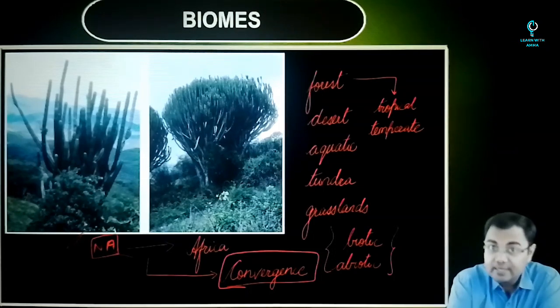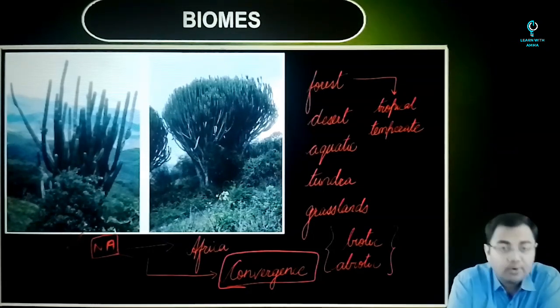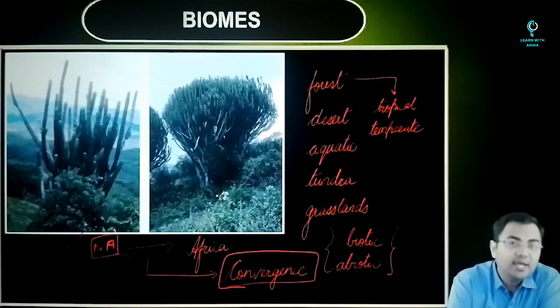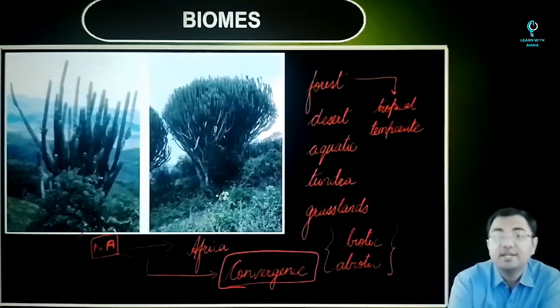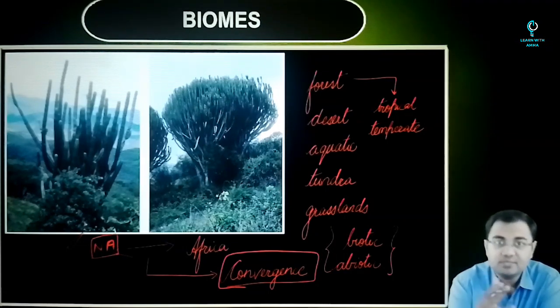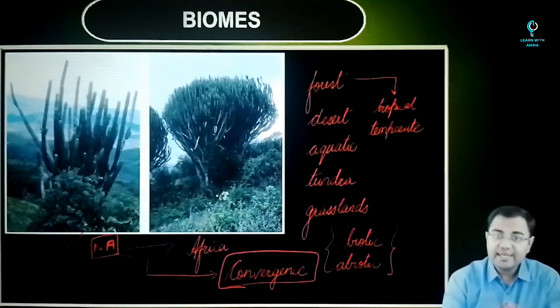Biotic are the ones which are living or have been living, and abiotic are the ones which will not live and which haven't been living. For example, all the plants and animals will be biotic, and air, water, soil, etc. will be called abiotic factors. So it's an interaction between either biotic or biotic and abiotic factors which prevail in a given region. So this is something that we will call an ecosystem.